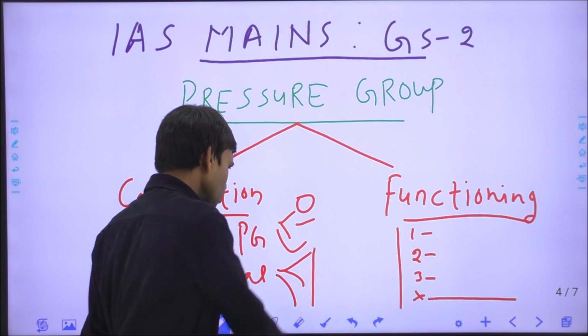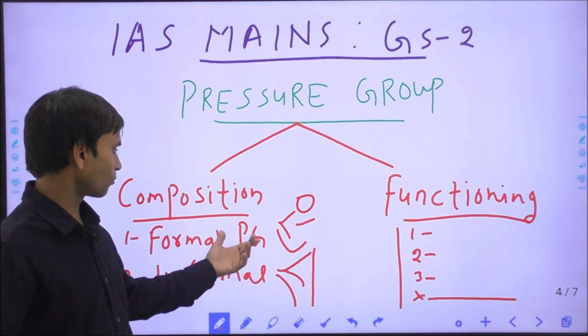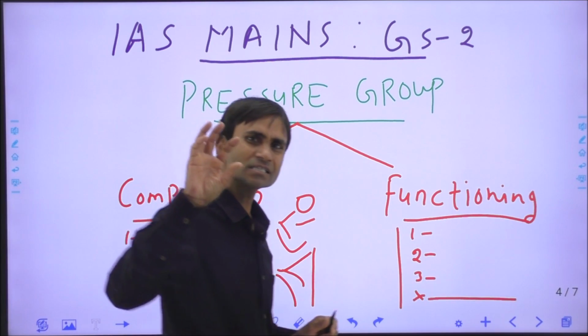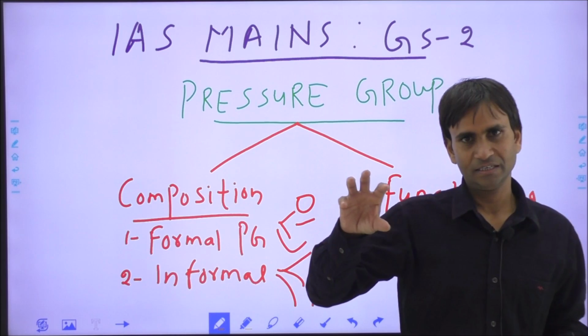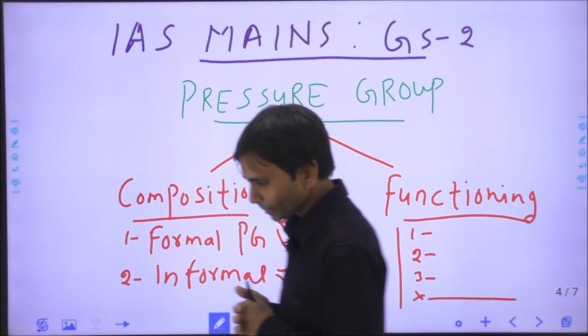So mainly the scope and working area of informal pressure groups is wider than the formals, because the formal sector is narrow in size as compared to the informal pressure groups.